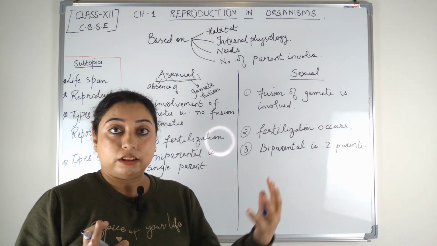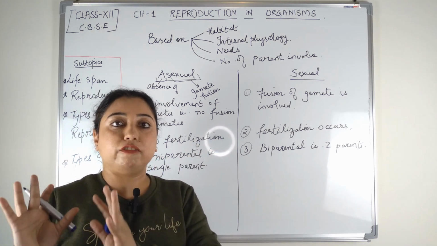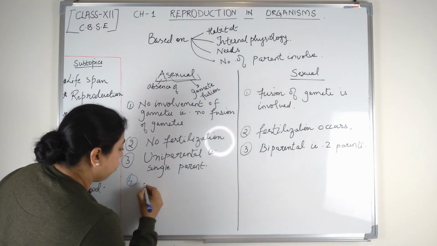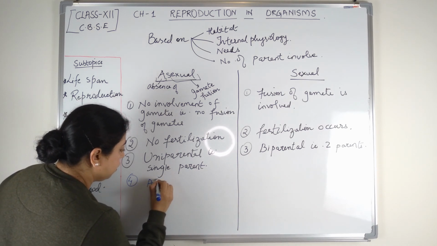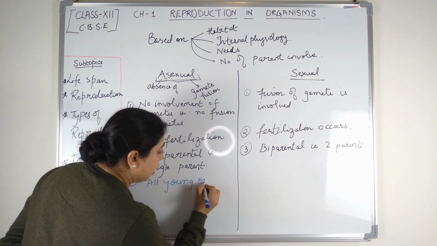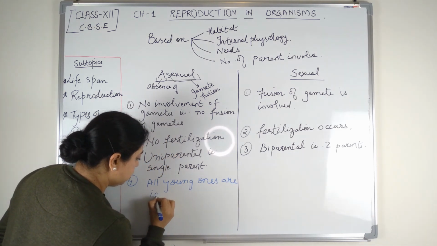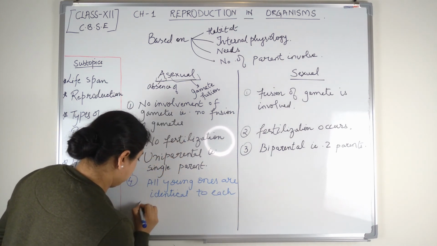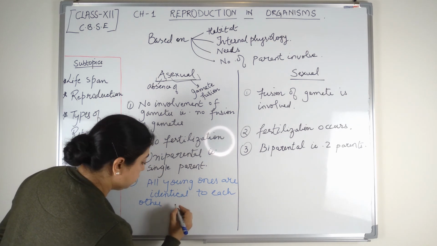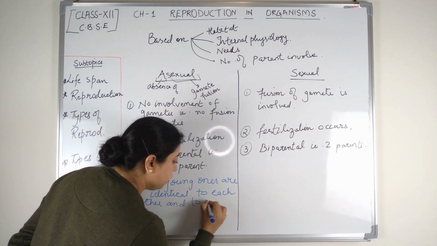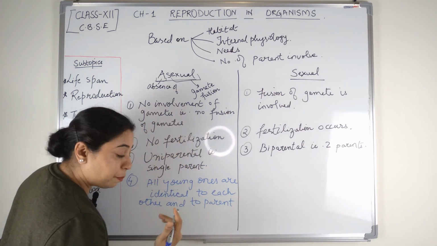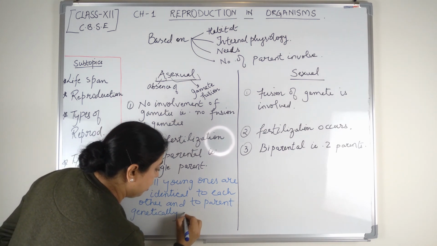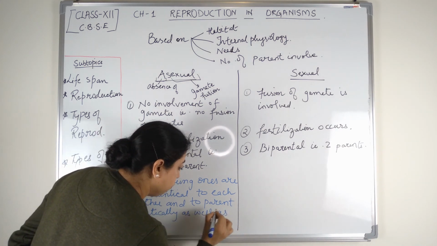So when a single parent is there and similar DNA of the parent gets into the body of the new generation, obviously all the young ones are identical to each other, and to the parent. In what respect? Genetically, that is in terms of genes, as well as morphologically.